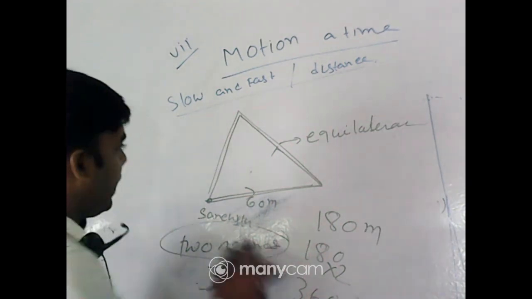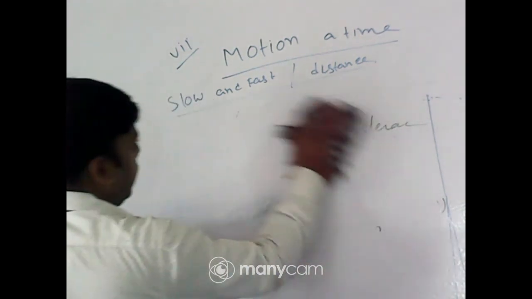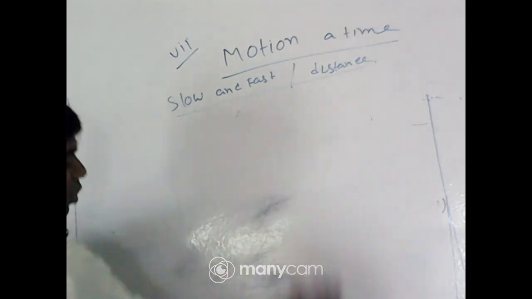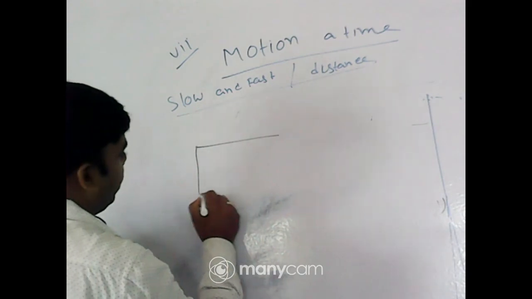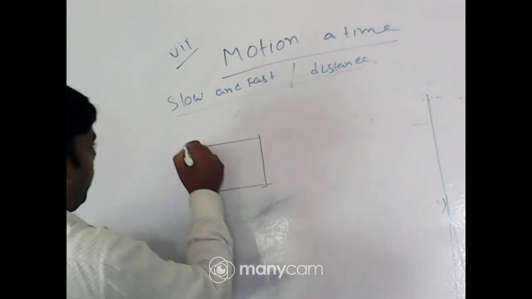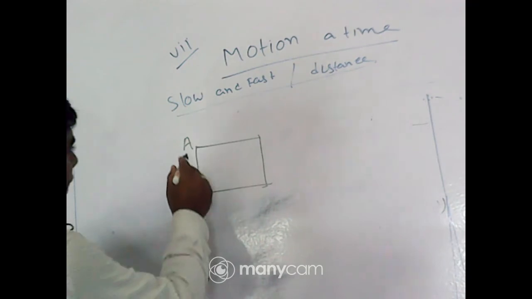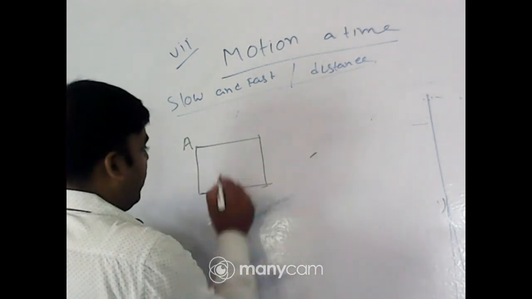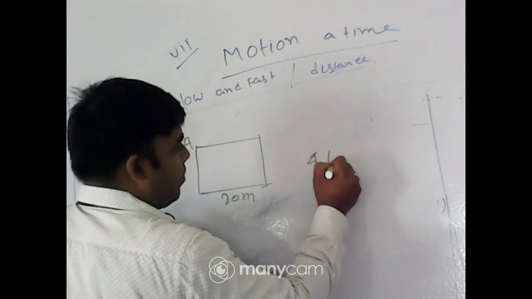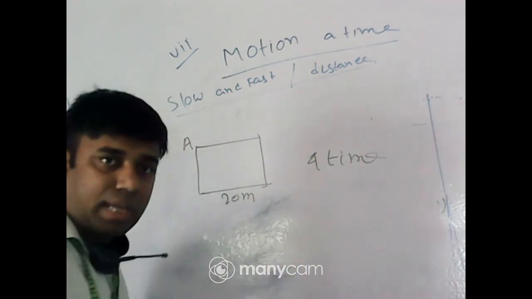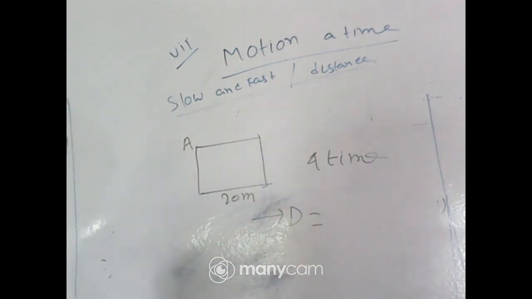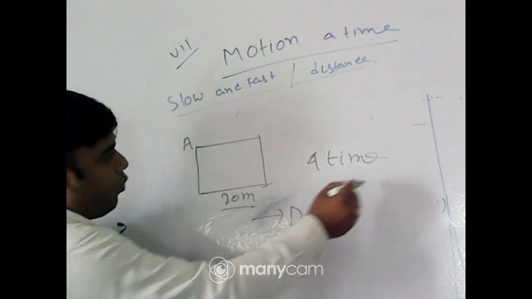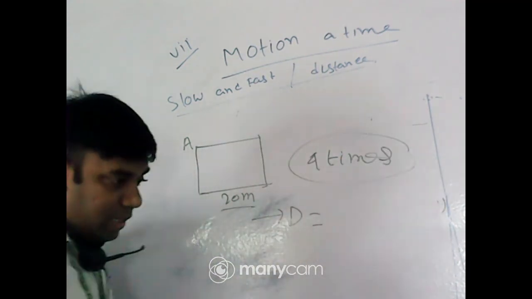Okay, beta. And the last question. This question was answered first by Anubhav Mondal. So it is a square field, and Anubhav starts running from here, having side 20 meter. 4 times he rounds the square field. What distance is covered by Anubhav? Quickly answer.